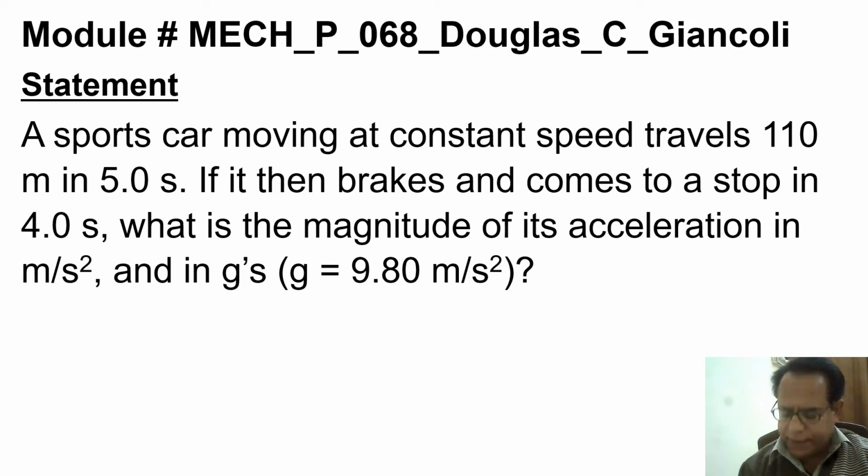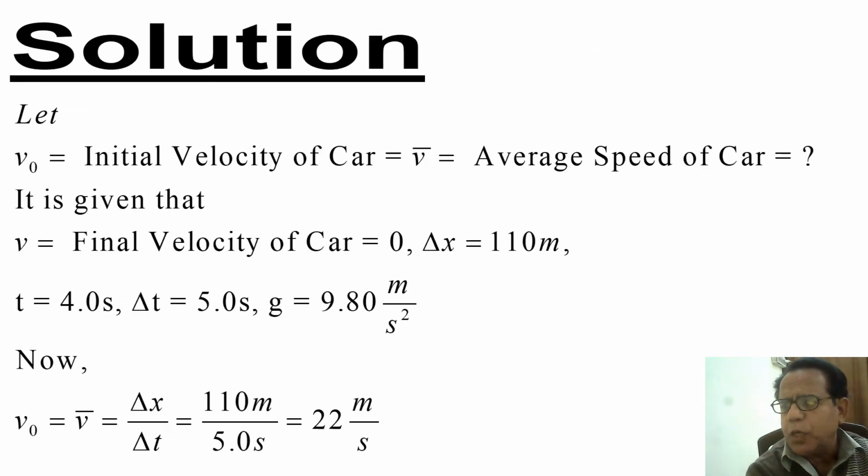If it then brakes and comes to a stop in 4.0 second, what is the magnitude of its acceleration in meter per second square and in g's, where g is equal to 9.80 meter per second square? Okay, quite simple. Now we move on to the next slide to see its solution.